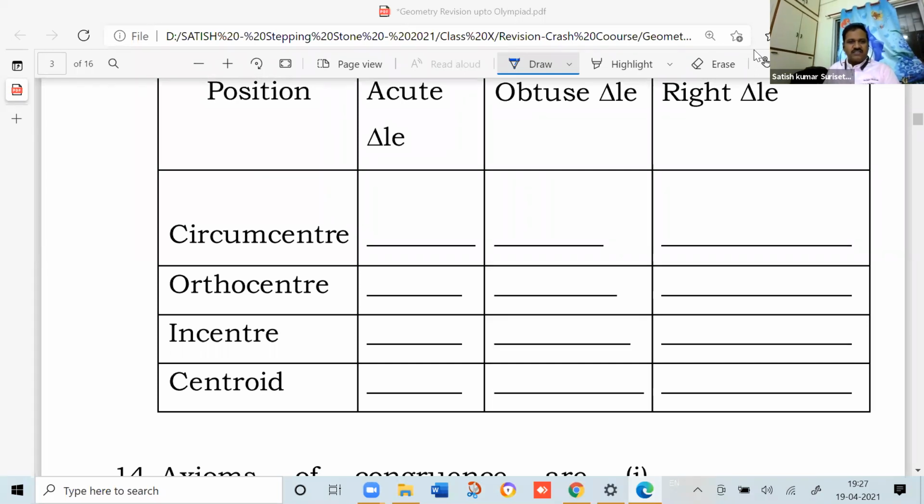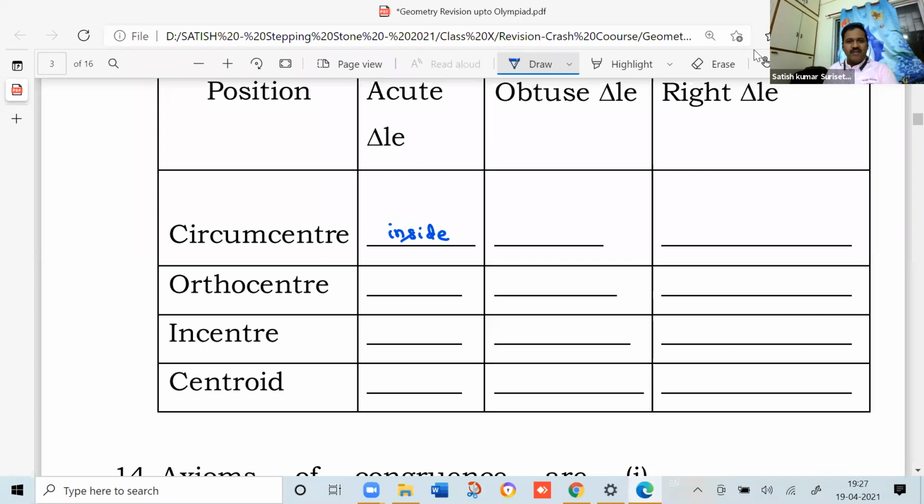Position of the circumcenter for acute angle triangle, obtuse triangle and right angle triangle. Where will it be? Circumcenter for an acute angle triangle, is it inside or outside or on any side? For an acute angle triangle, circumcenter will always be inside.